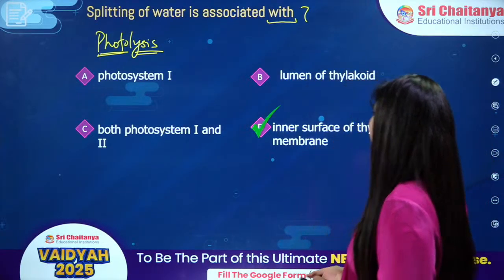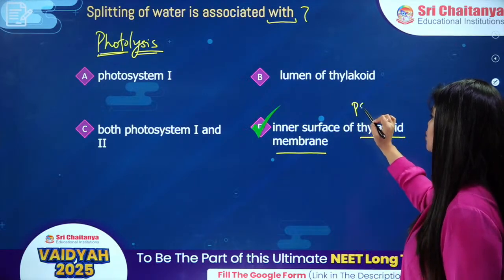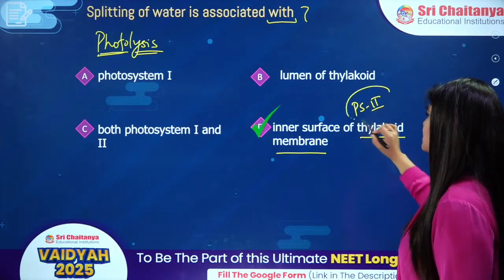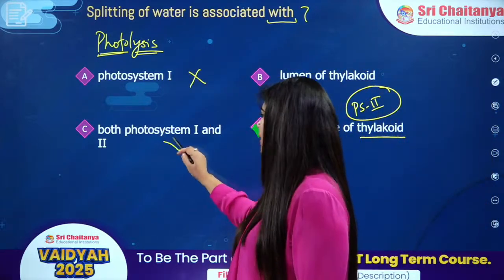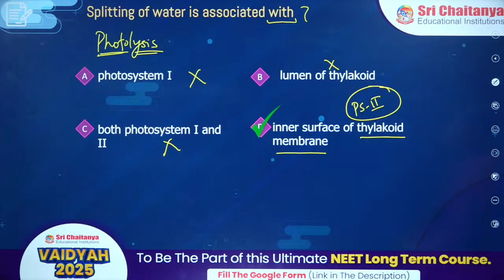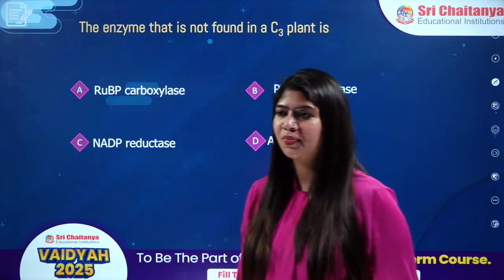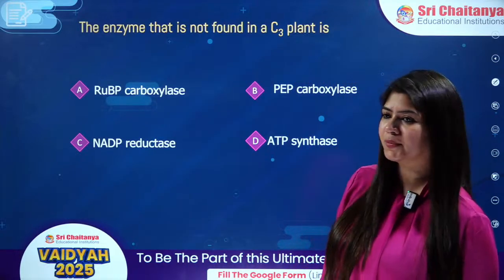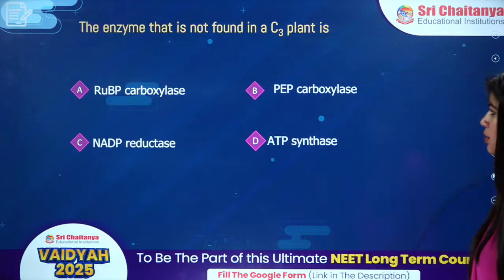So basically, inner surface of thylakoid membrane, specifically at PS2. At PS2, right? PS1, not at all. Both of them, not at all. Lumen of thylakoid, no. Inner surface of thylakoid membrane. Correct answer is option number D. Yes, kids? Yes, students? Yes, Priya, Rupa, Grace, Parmesh, Madhukar. Next question, come on, next one.